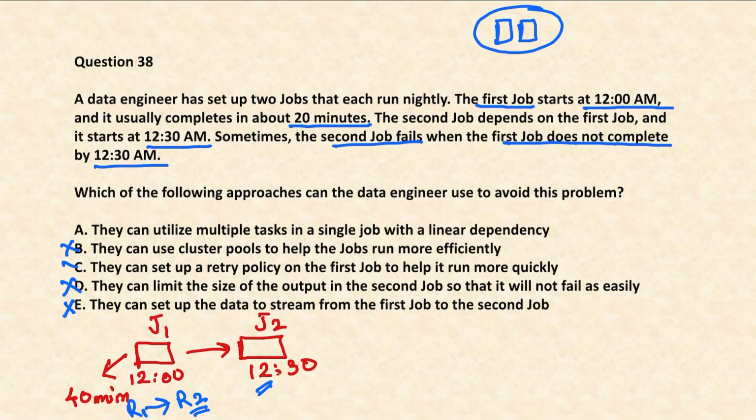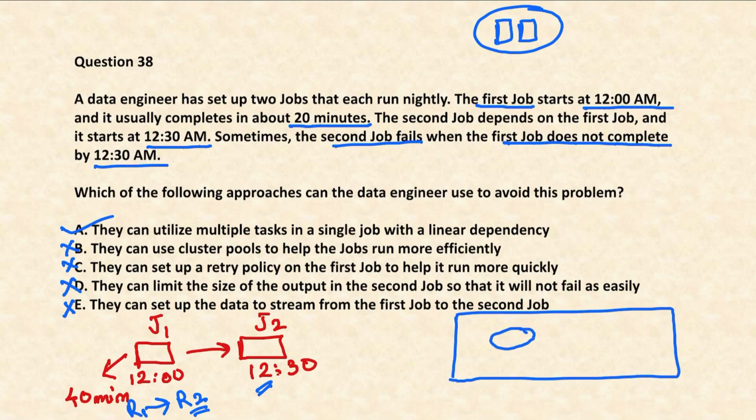Let's see the last option that we have. They can utilize multiple tasks in a single job with linear dependency. This is actually correct. How? Let's say this is our complete job. In this job, you have task 1 and task 2. If task 2 is dependent on task 1, then only this problem will get solved.